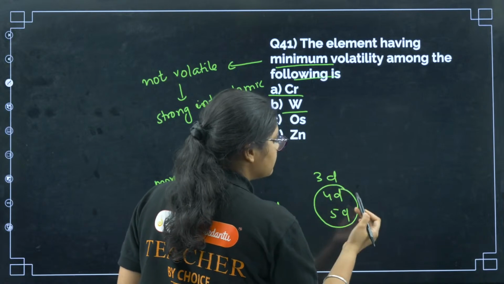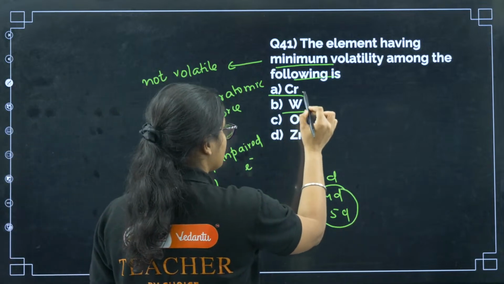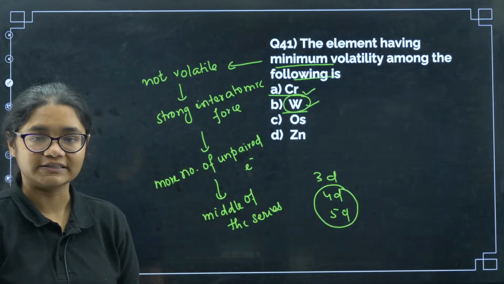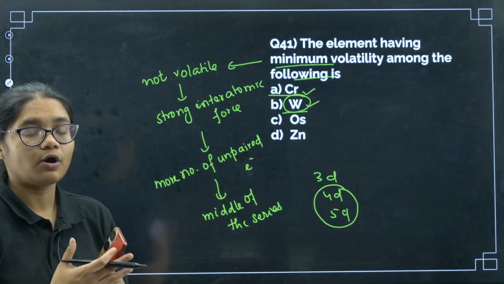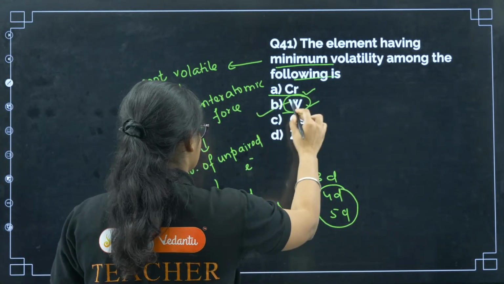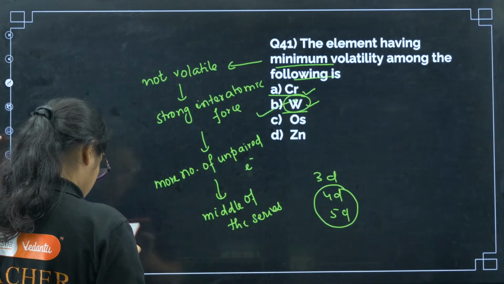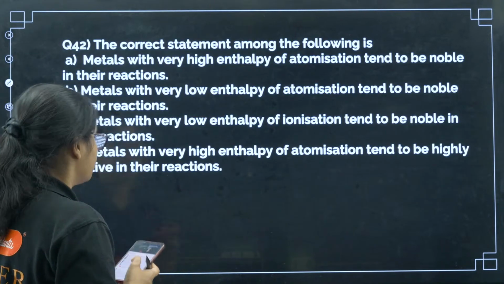Now, if you see 3D, 4D and 5D, 4D and 5D have more interatomic forces than 3D. So, if I compare chromium and tungsten, tungsten will have more interatomic forces. More interatomic forces means what? Very strong bonding or less volatility. So, that is why option has to be option number B. Yes, Kirtana, very good. Varija, very good. Sharath, it will be B. Okay. Next, question number 42.